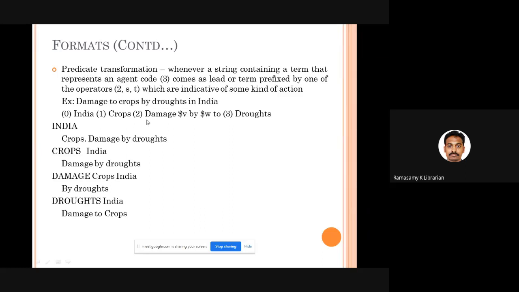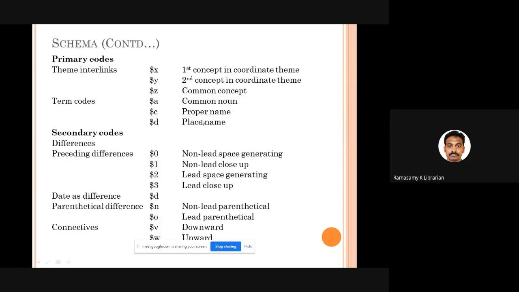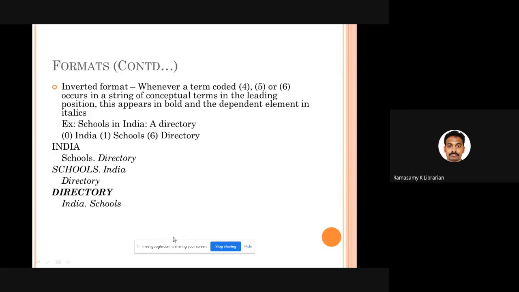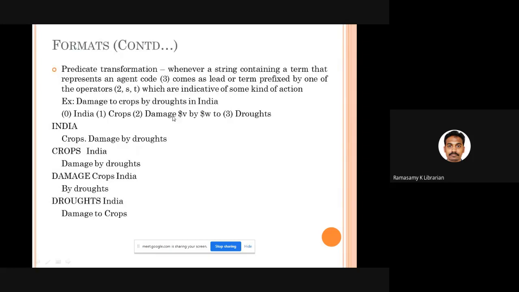For example, you can see here damage $V $W. What is this $V and $W? You can see here $V stands for downward. $W stands for upward. That means damage by droughts, damage to crops, forward, downward or upward.